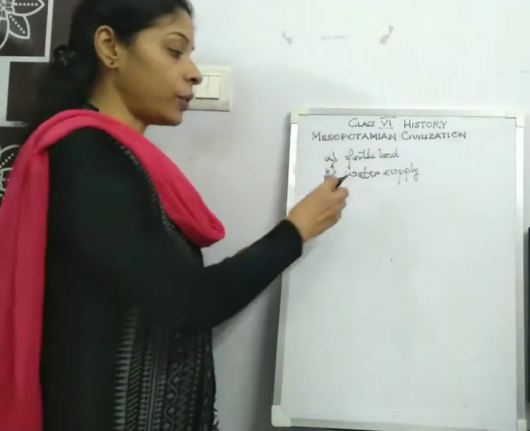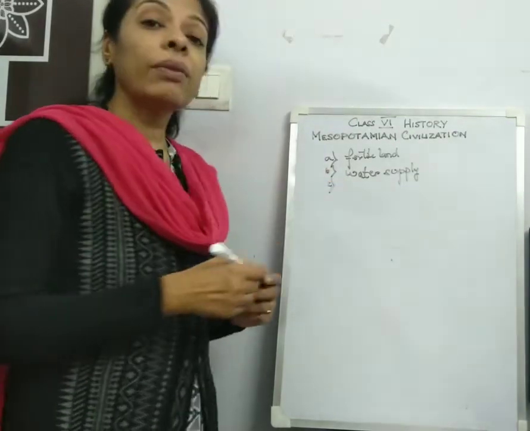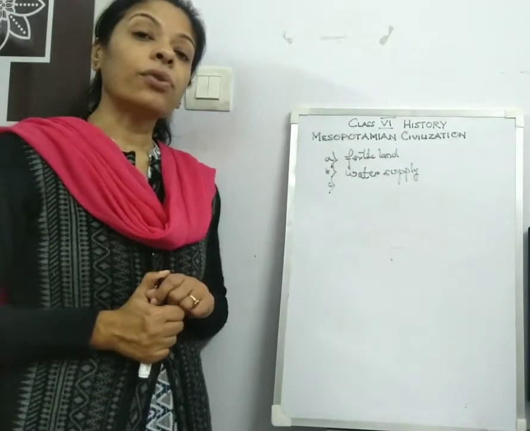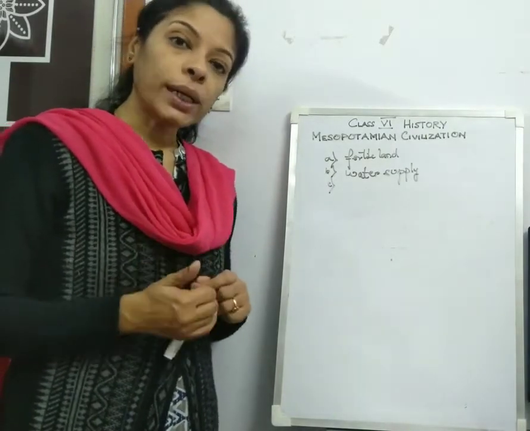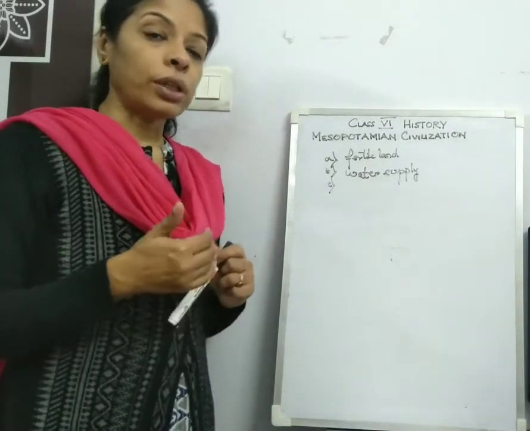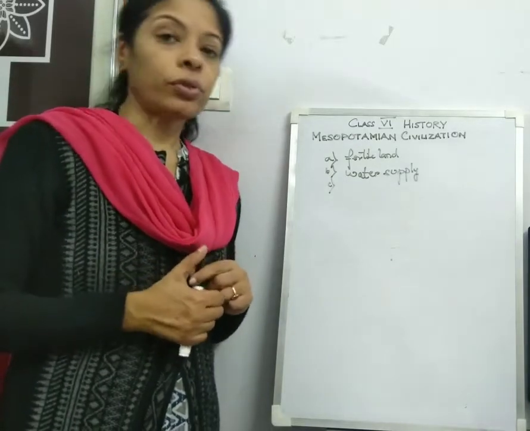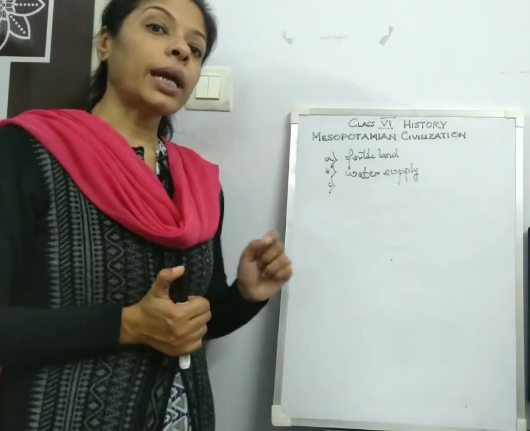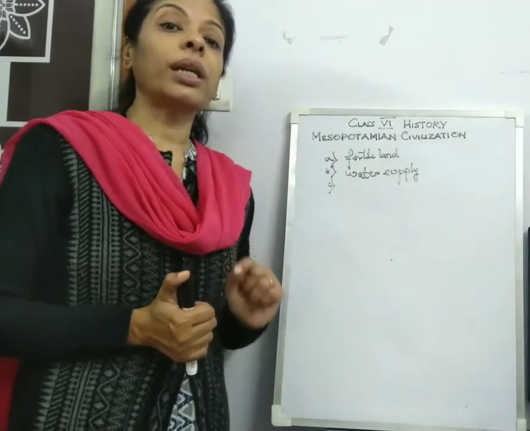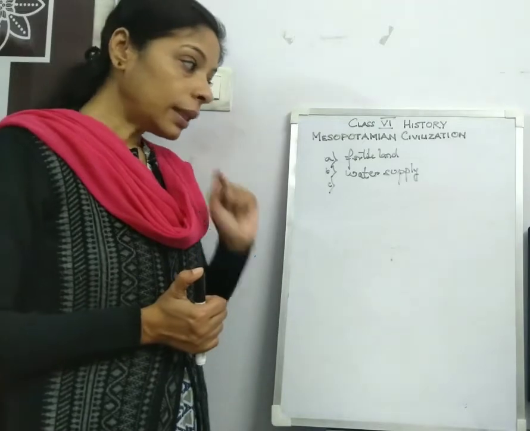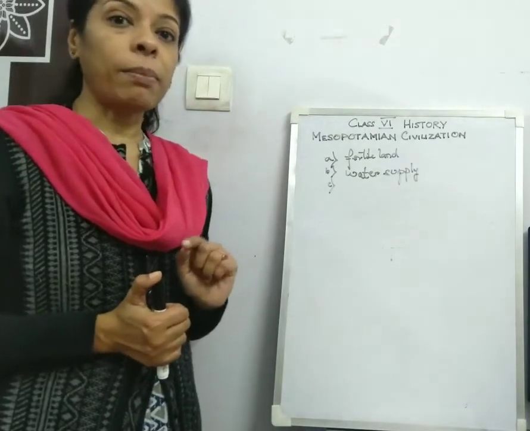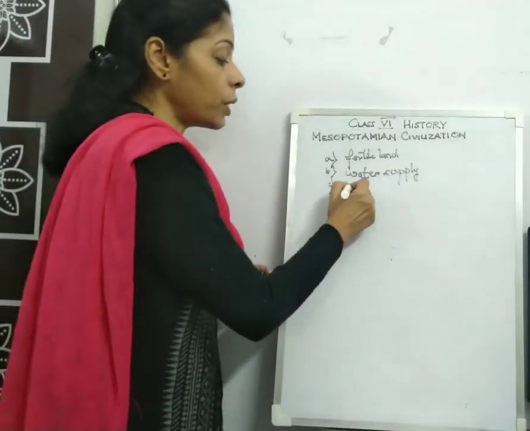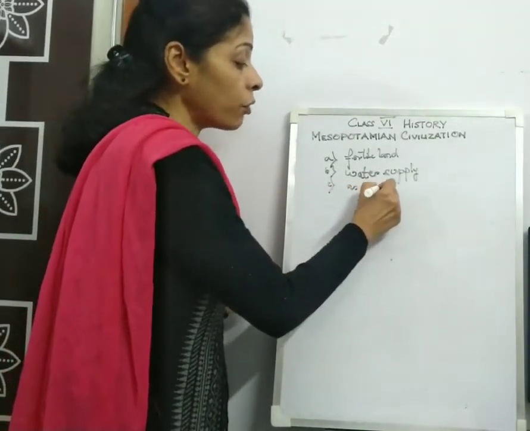The third reason was that people used the river as a means of transportation, that is, for going from one place to another. They used the river for transporting people and also for transporting goods. This transportation of goods again helped in the growth of trade and commerce. So the third reason why people settled on the banks of rivers is that the river was a means of transportation.